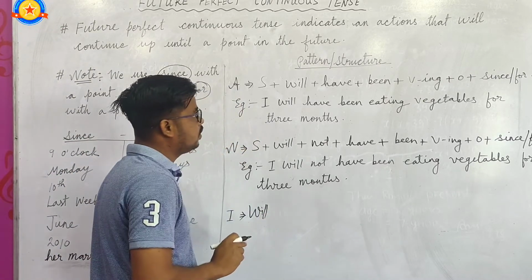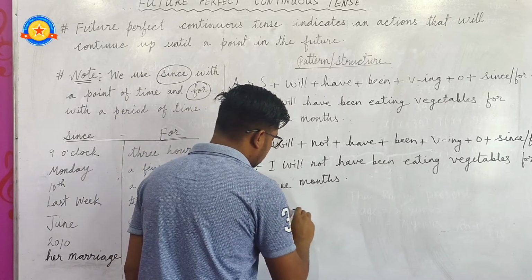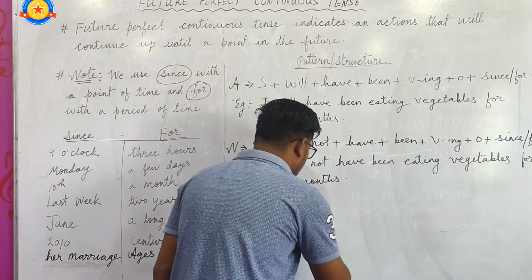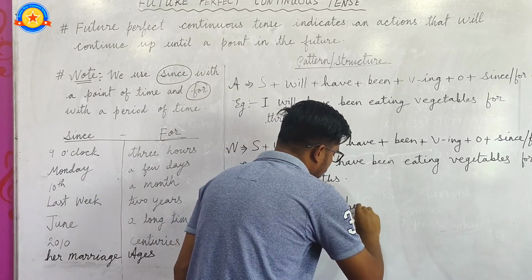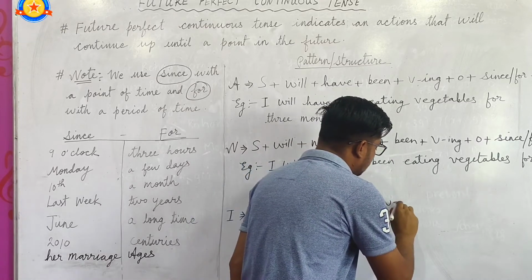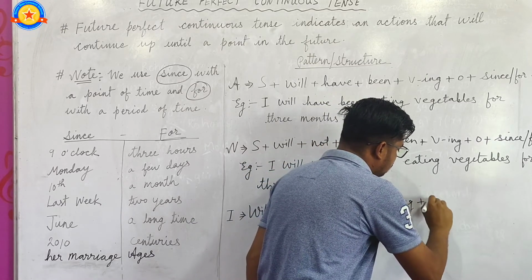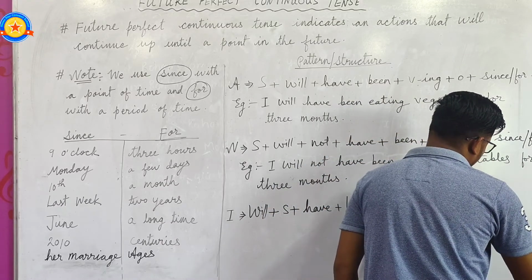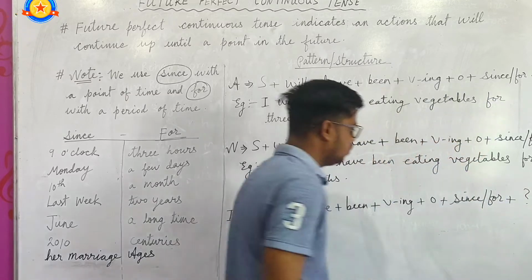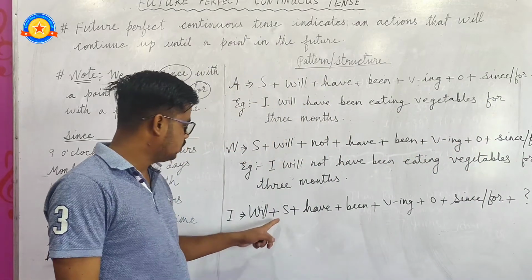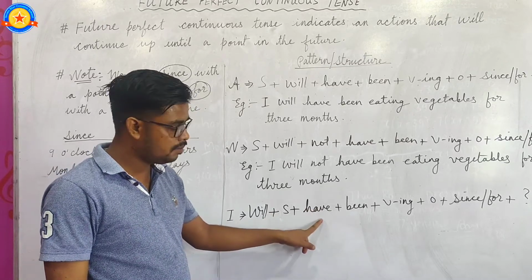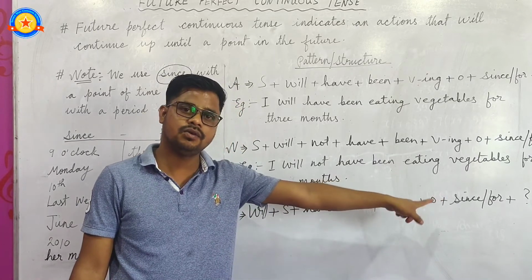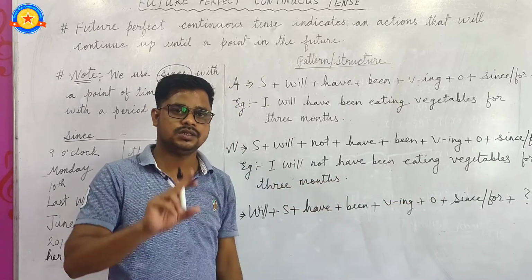In future perfect continuous tense: will plus subject plus have plus been plus verb ing form plus object plus time reference since or for plus question mark. Okay, and at the end of the sentence, question mark.